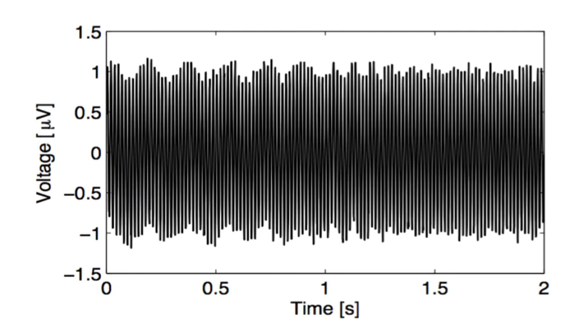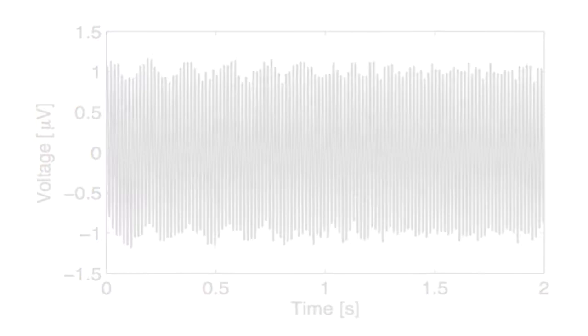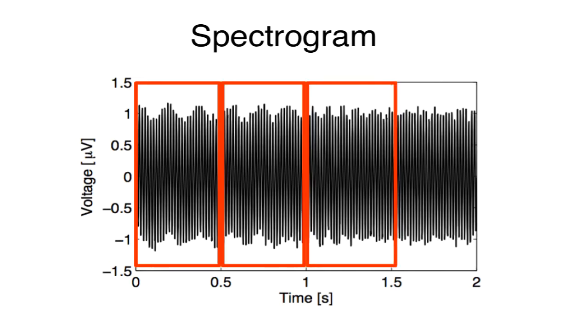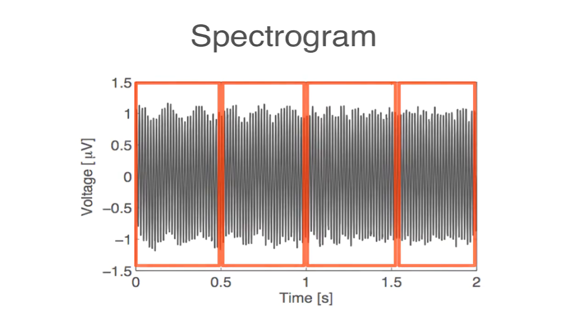To further test this assumption in the EEG data, let's compute a final quantity, the spectrogram. The idea of the spectrogram is to break up the time series into smaller intervals of data and then compute the spectrum in each interval. These intervals can be quite small and can even overlap. The result is the spectrum as a function of frequency and time.